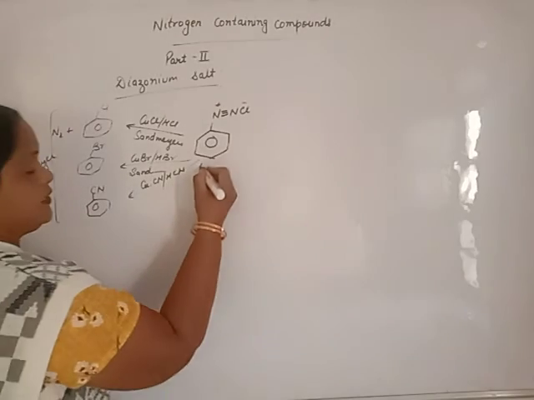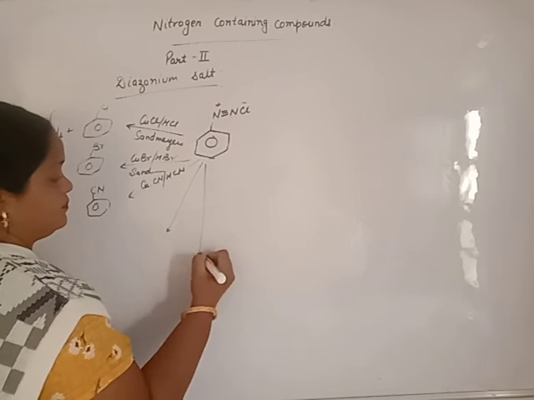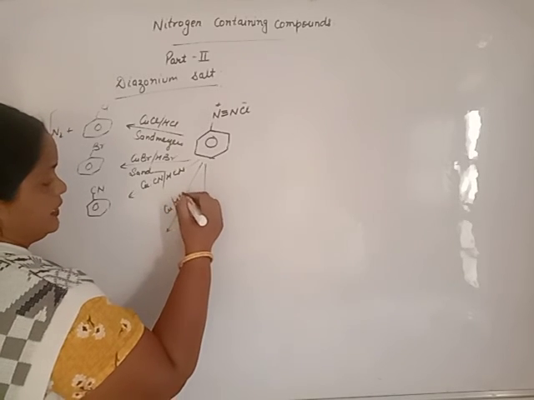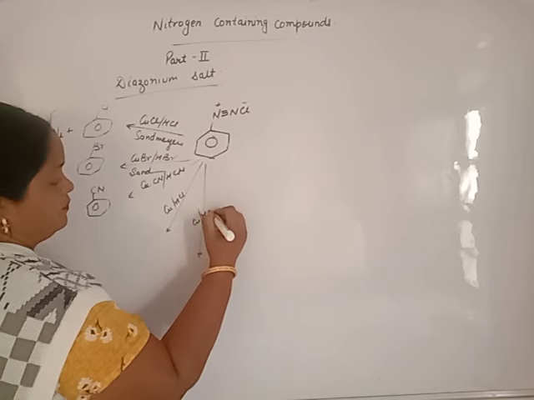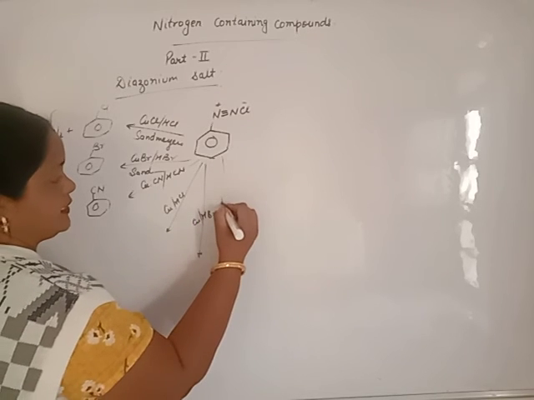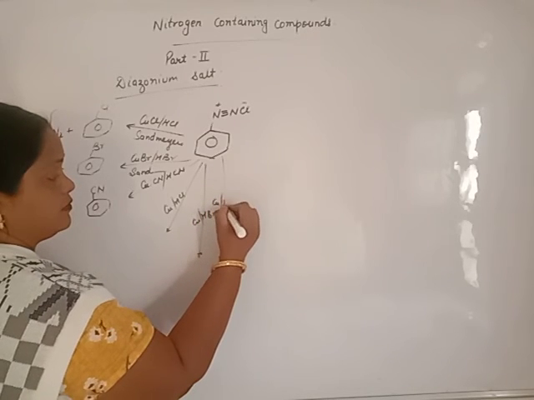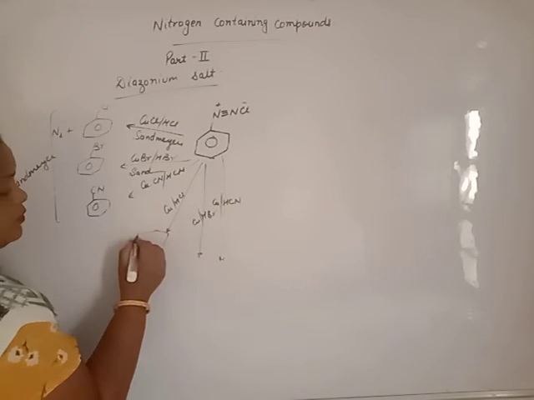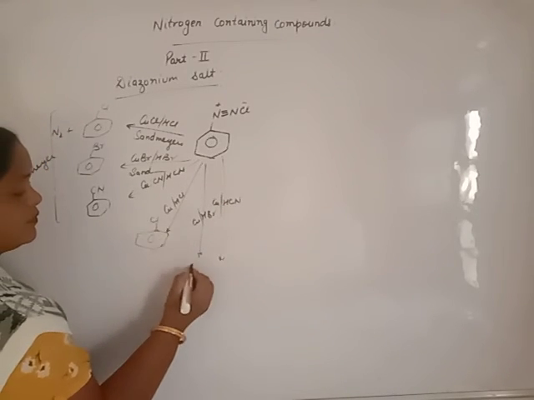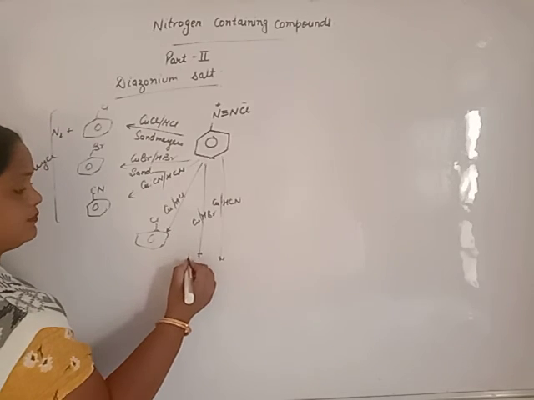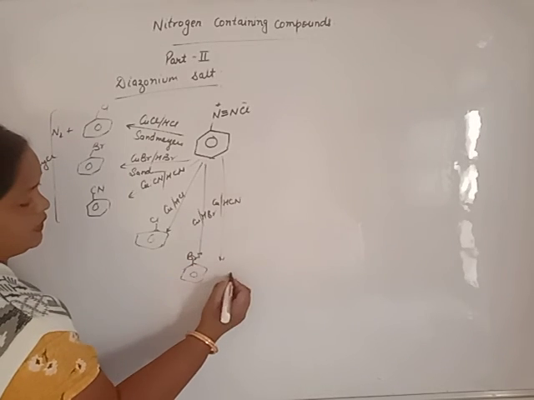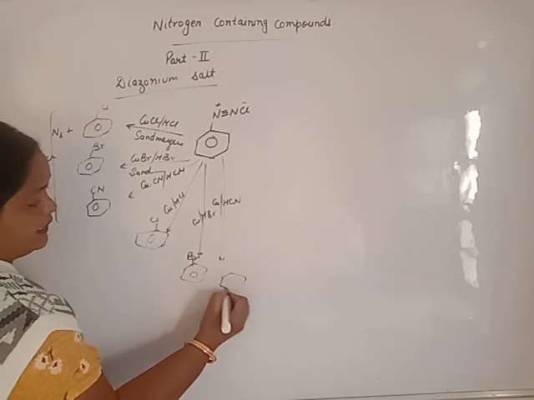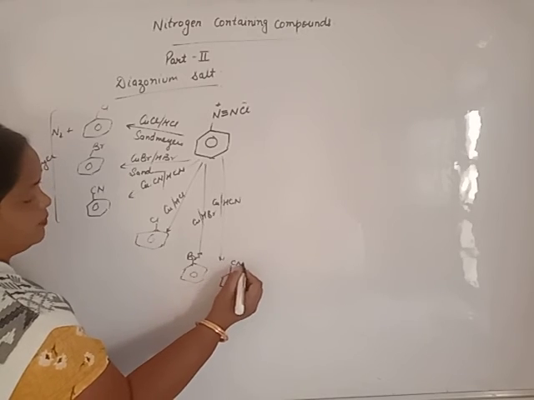The same reaction can be performed with copper powder in HCl, copper powder in HBr, or copper powder with KCN. We will get chlorobenzene, bromobenzene, or cyanobenzene.